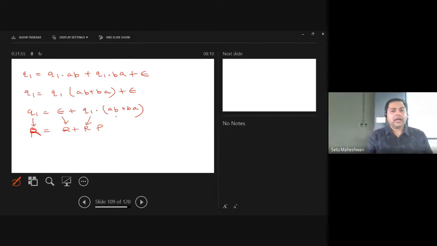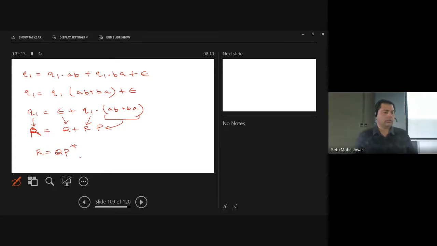And this is playing the role of P, right? This particular equation has what solution? R is equal to QP star.